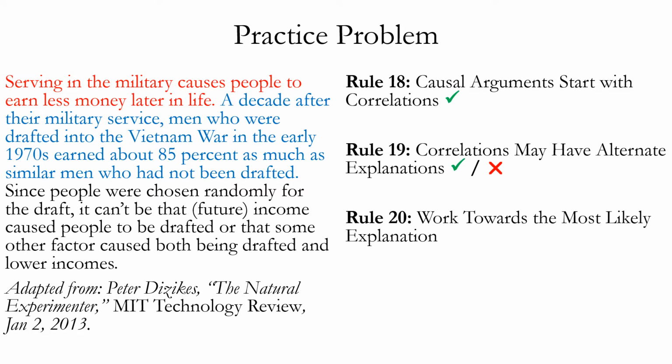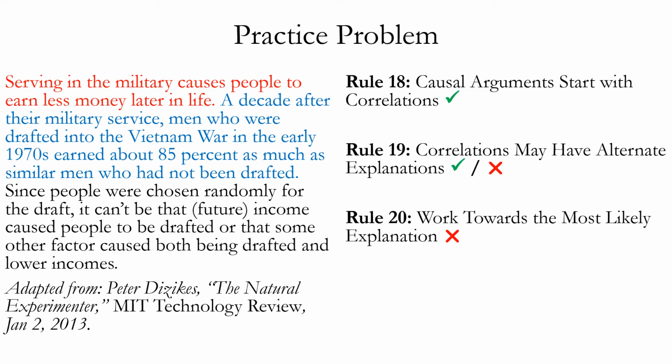Does this argument do a good job of proving that its favored explanation is the best one? The answer is no. On the one hand, the argument is correct that future events cannot cause past events. And also, it's correct that it's a plausible explanation that being drafted lowers your later earnings because of an economic concept called opportunity cost.